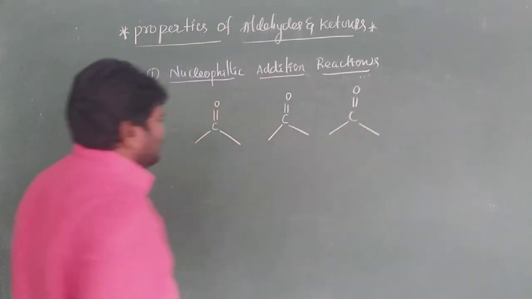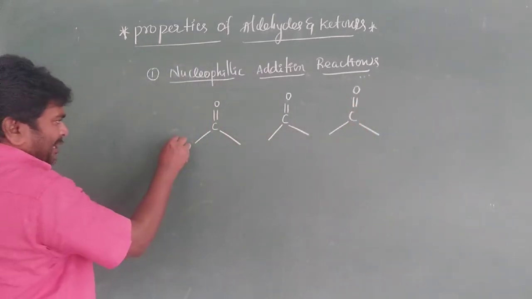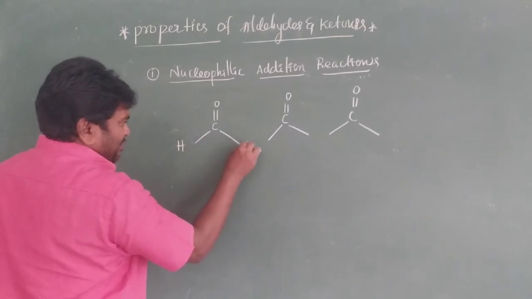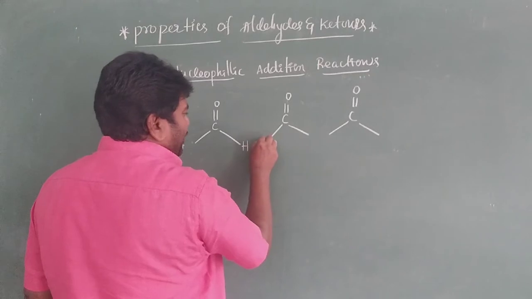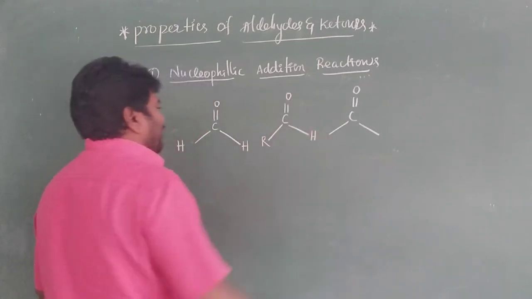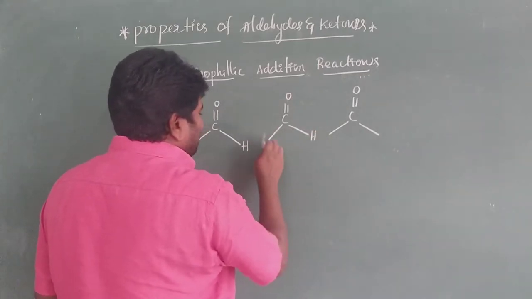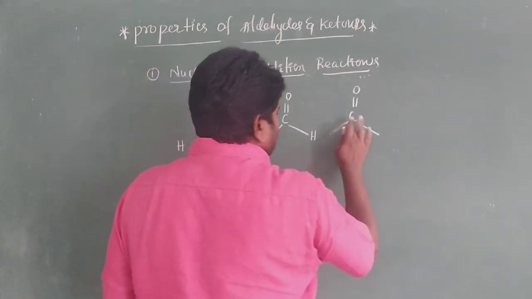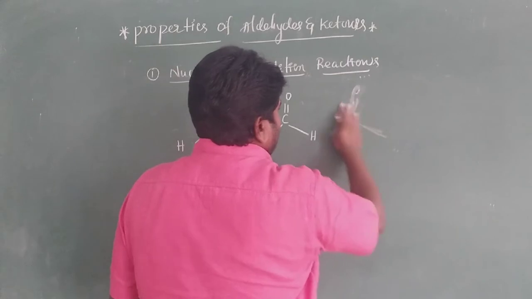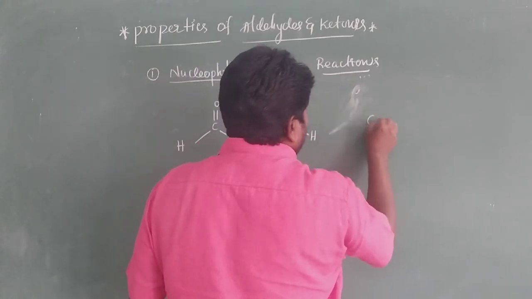Suppose we have H and H. Next, R and H, or simply CH3. Next one, CH3 and CH3. This is very important, my dear students.